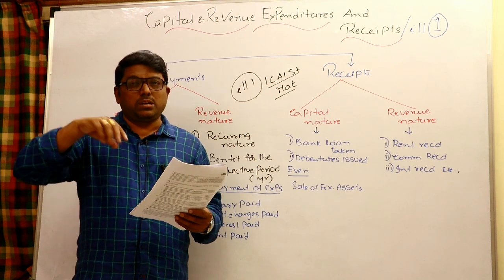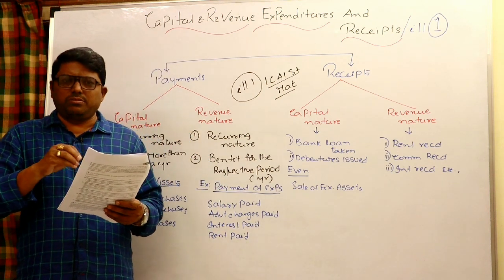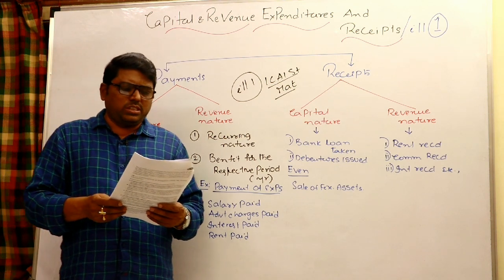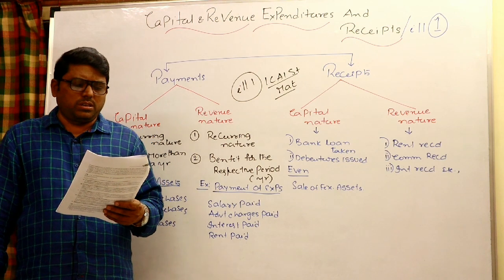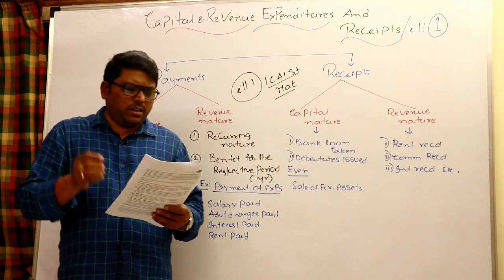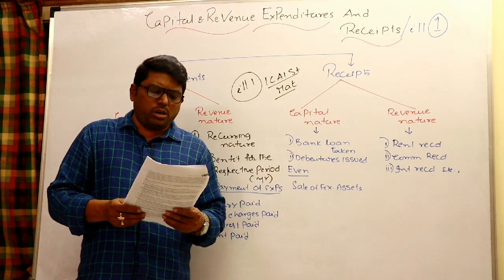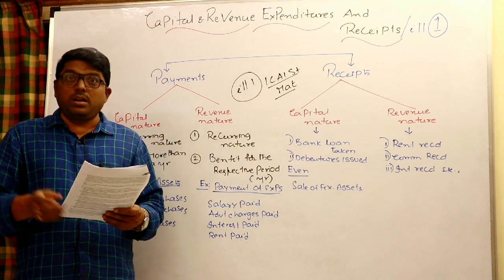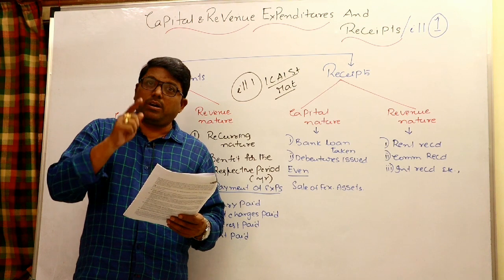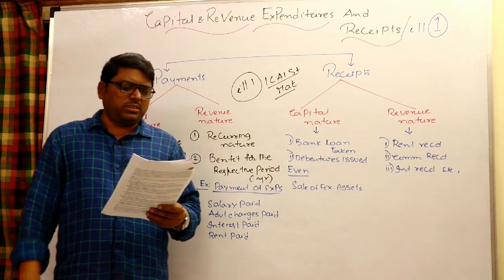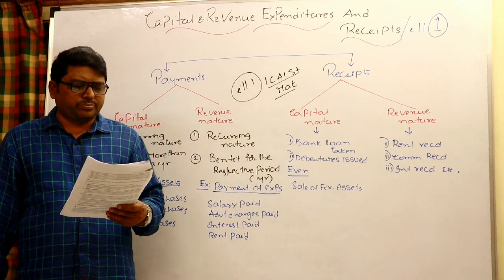There is no special performance from changing rings and pistons, so it is treated as revenue expenditure, not capital expenditure. But sometimes, if because of this kind of expenditure performance is increased, then you can say it is a capital expenditure, right?